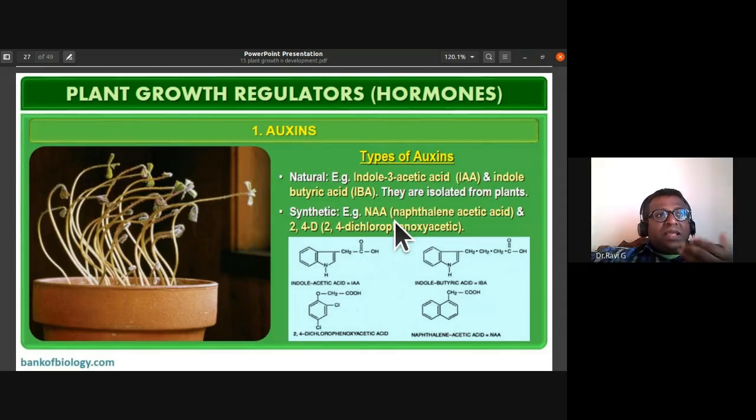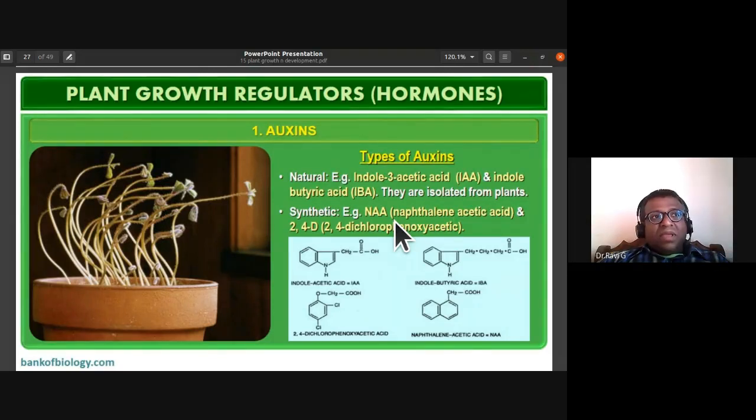You can expand 2,4-D as 2,4-dichloro. That is, at the second carbon atom there is a chlorine attached, and at the fourth carbon atom also there is a chlorine attached.